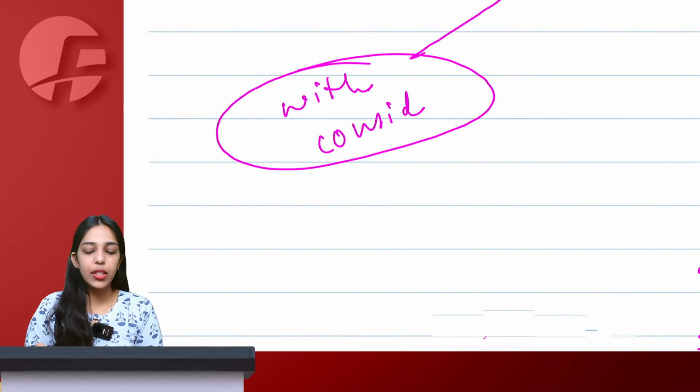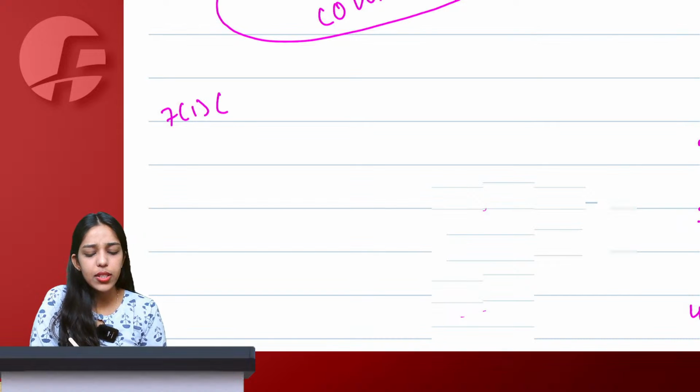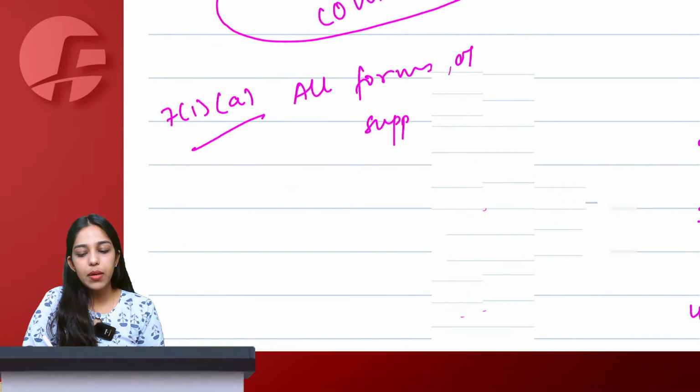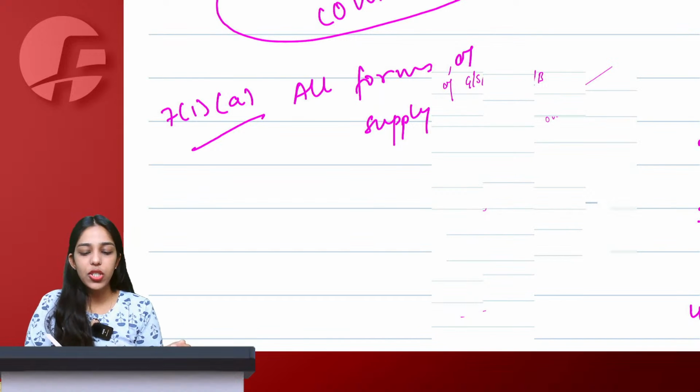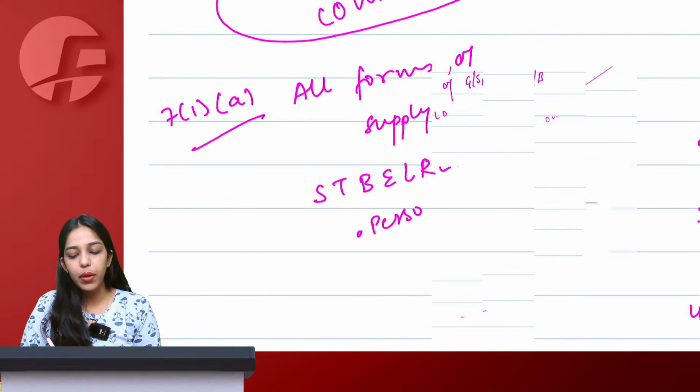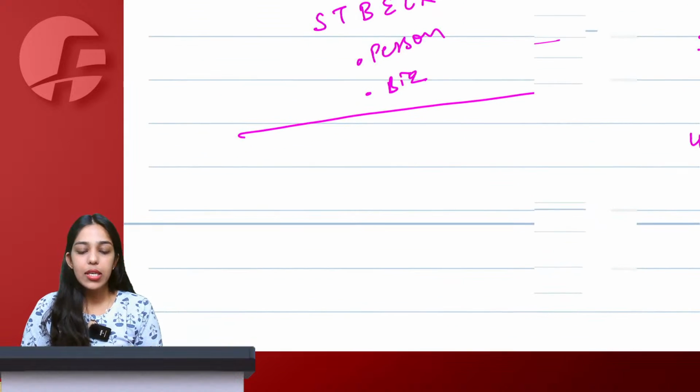Coming to the with consideration part, section 7.1a. 7.1a said that all forms of supply, supply of what? All forms of supply of goods, services or both, such as sale, transfer, barter, exchange, license, rental, lease, disposal, everything made or agreed to be made by a person in course or furtherance of business is known as supply.